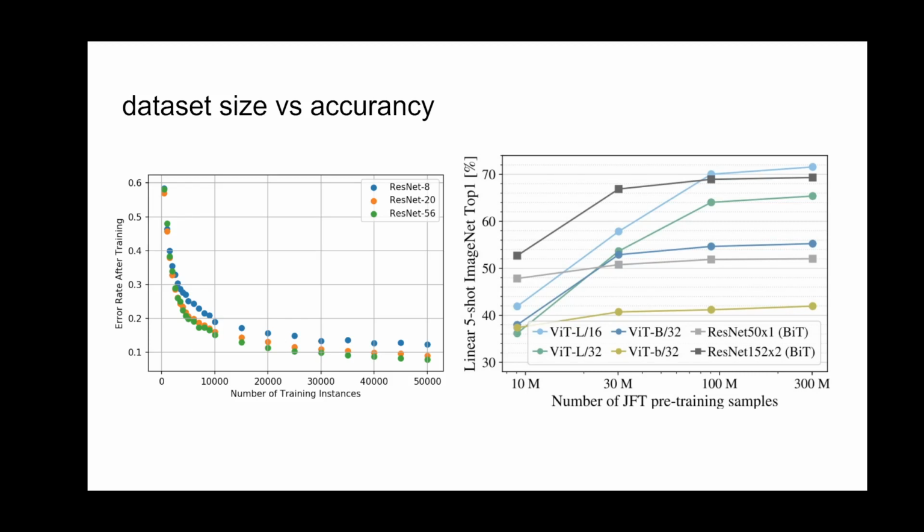When we increase the size of a data set, that is, increase the number of training instances, we will see that no matter whether it is ResNet 8, 20, or 56, the performance improves because the error rate is lower, and you will see the error rate continues to go down. Of course, in this case, it has some slowdown here, but you can see that it still decreases, and the larger the model is, the faster the decrease.